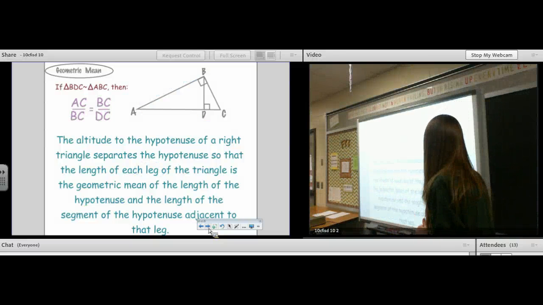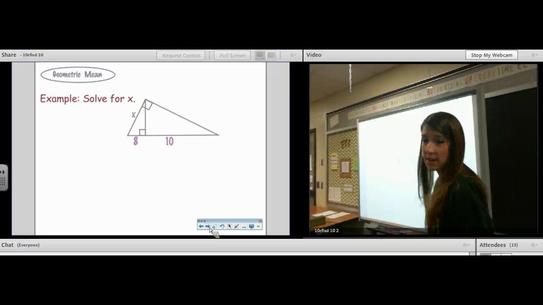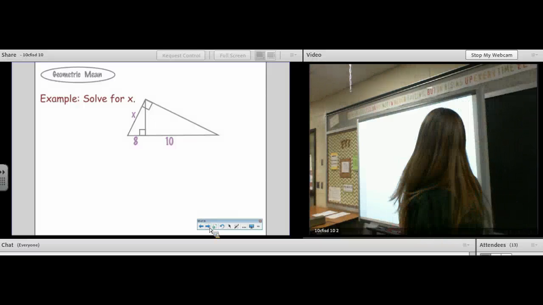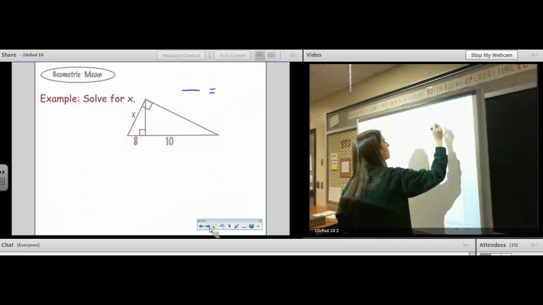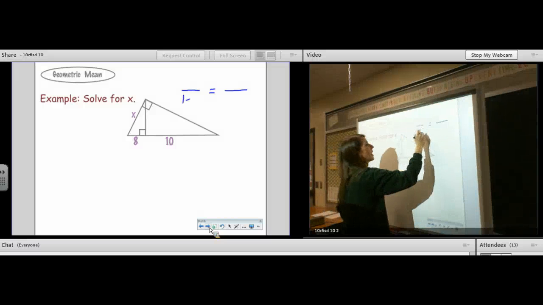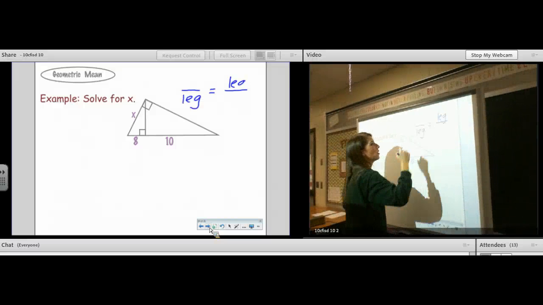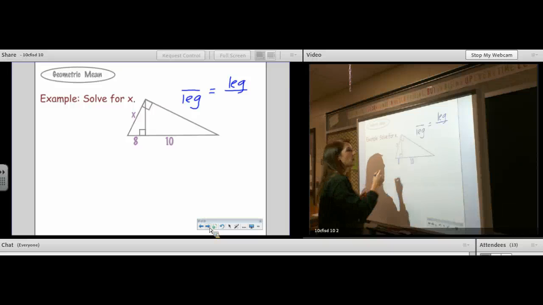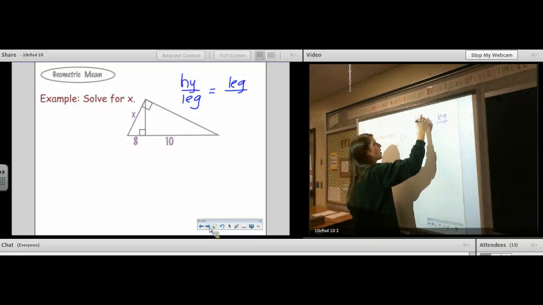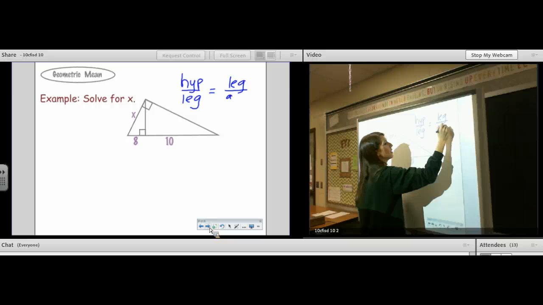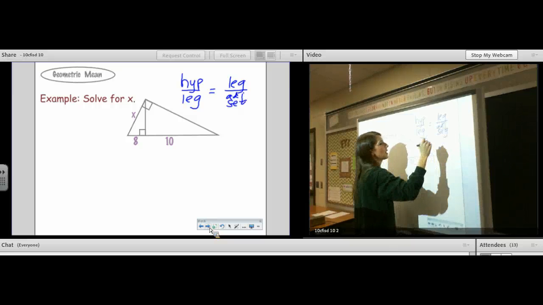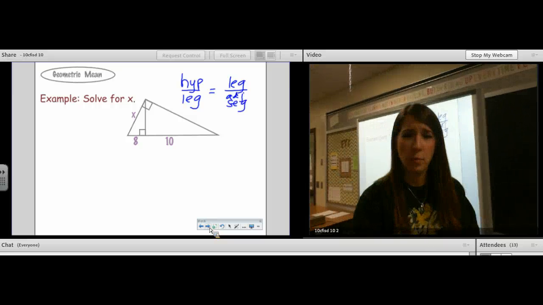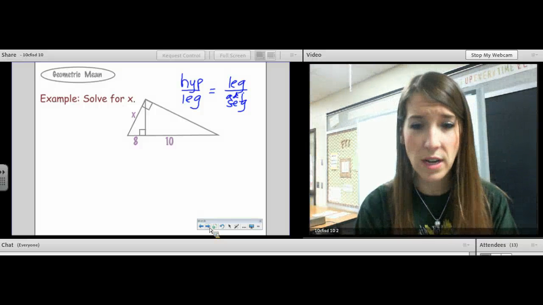This says the same thing except it uses the other side. So let me give you your other proportion that you're using. This one is the leg of the right triangle. The leg is the geometric mean of the hypotenuse and the adjacent segment. So these 2 proportions are pretty much the 2 things you needed to write down today.